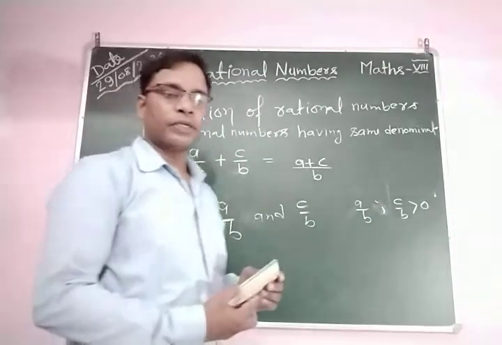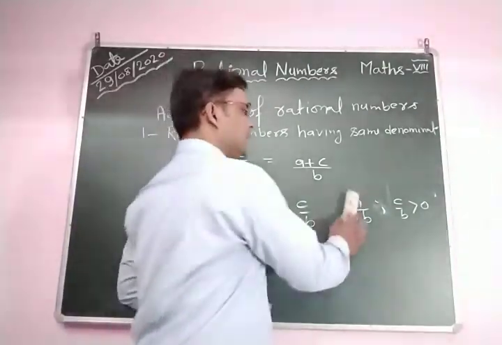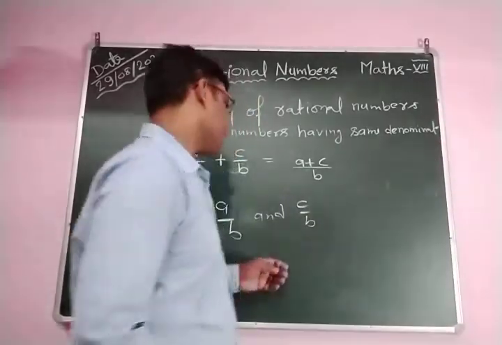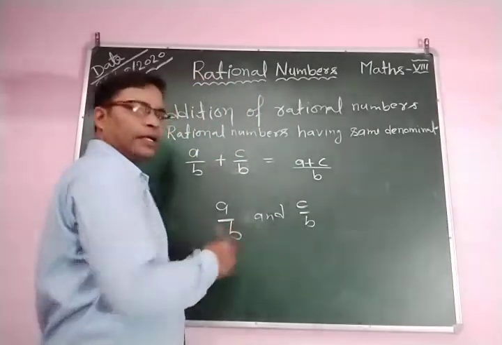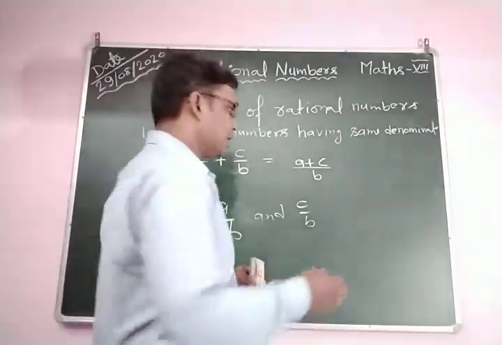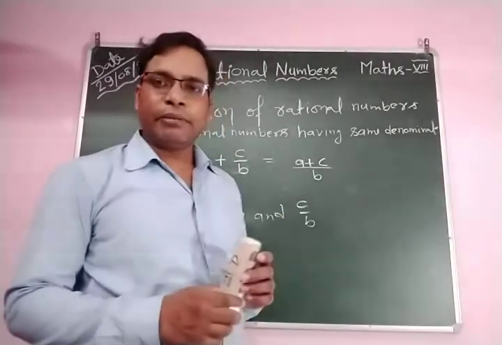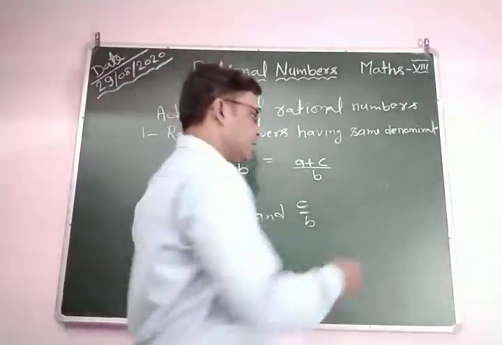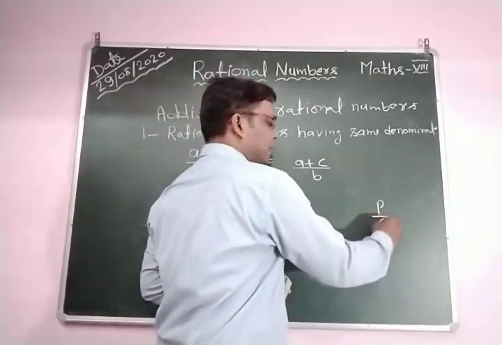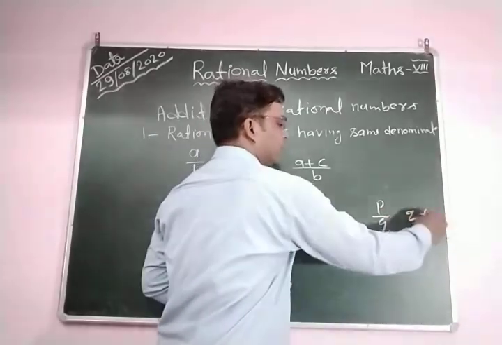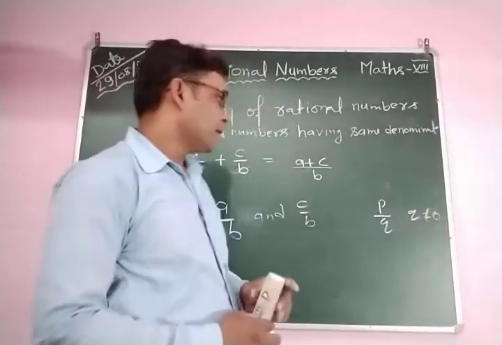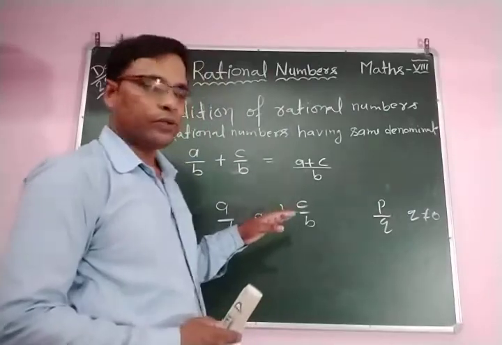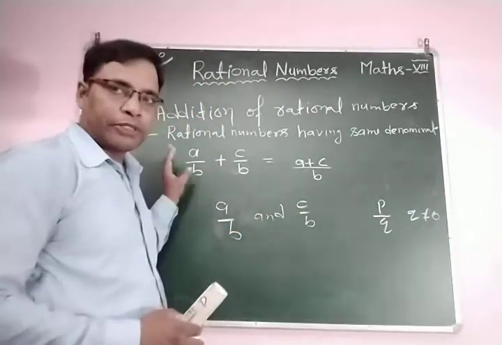The denominator of a rational number, in the form p by q, must have q not equal to 0. It means that b is not equal to 0, so these become rational numbers.